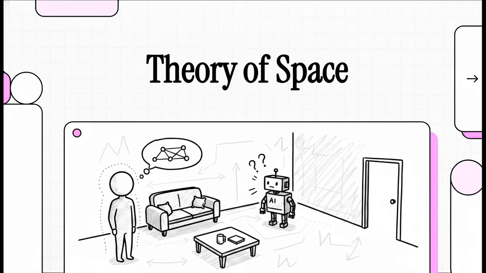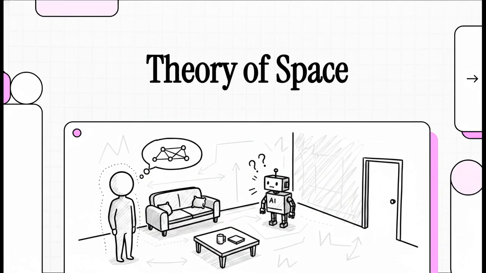Picture this. You walk into a dark, completely unfamiliar room. Within seconds, you naturally turn your head, take a few steps, and build a mental map of where the walls, the sofa, and the door are. It's totally effortless for you. But for today's most advanced artificial intelligence, this dynamic physical reality is an absolute cognitive nightmare.